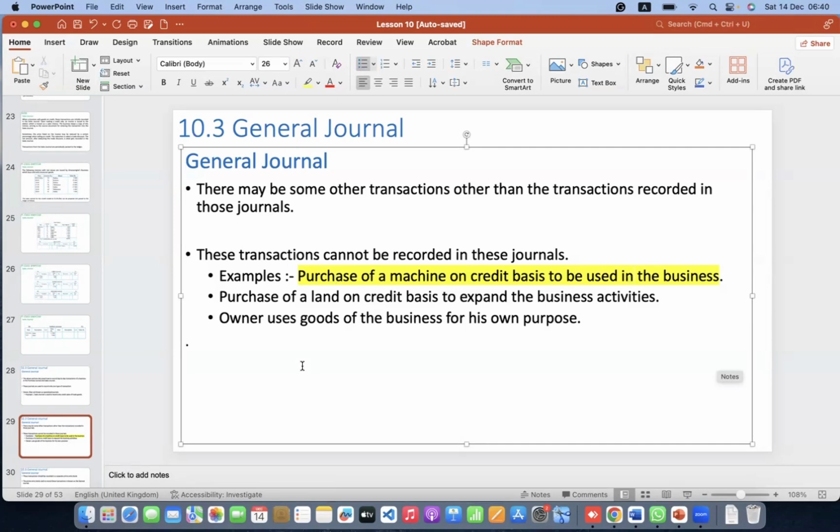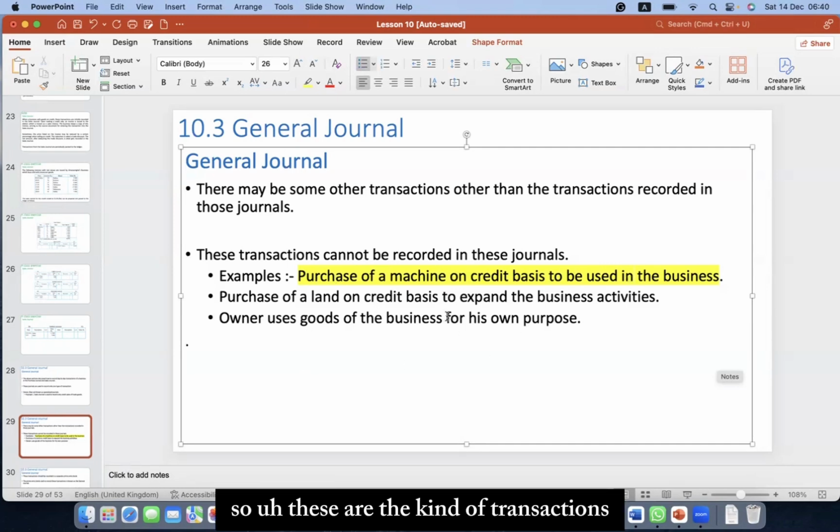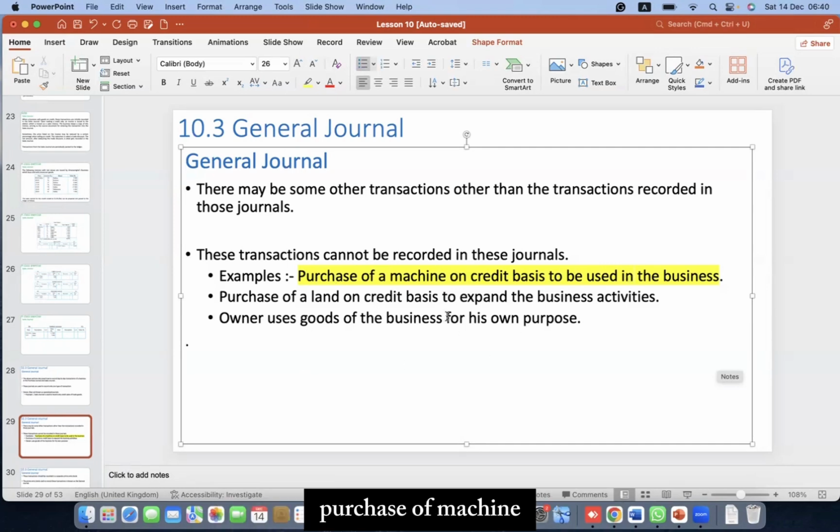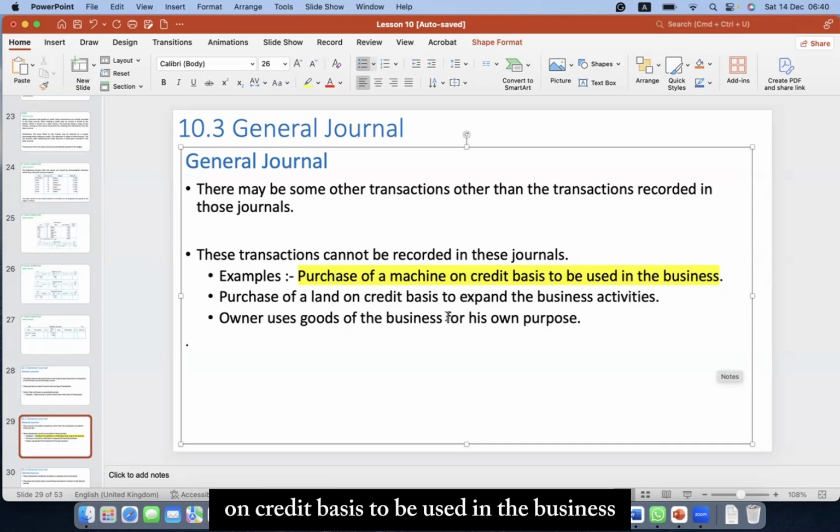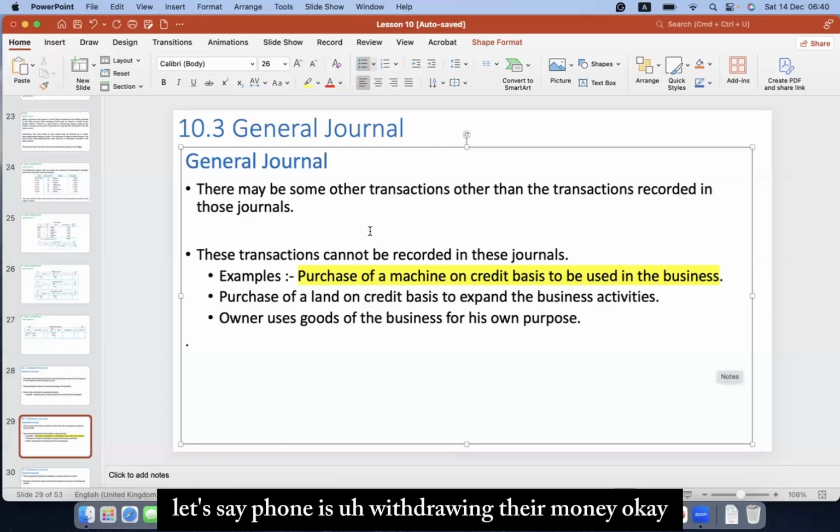So these are the kind of transactions we record in the general journal. Purchase of machine on credit basis to be used in the business. Purchase of land on credit basis to expand the business activities. And let's say if an owner is withdrawing their money, if there are drawings.